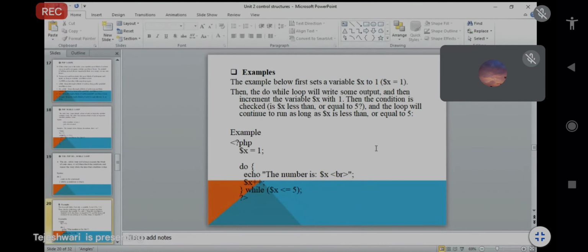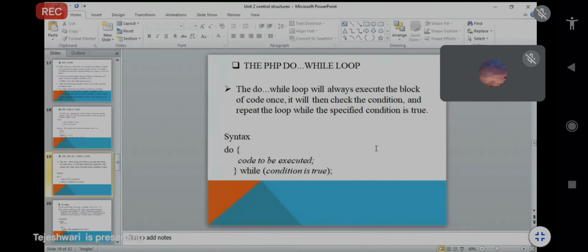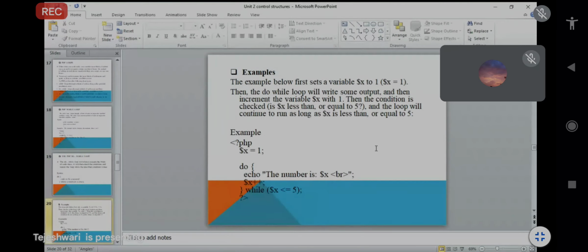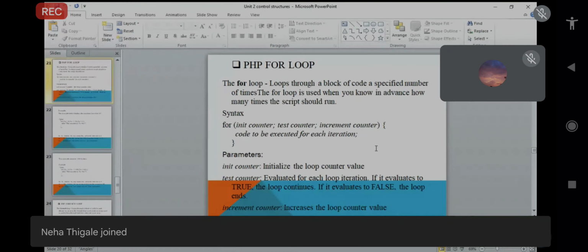The condition given is $x less than or equal to 5. Until that condition is satisfied, the loop will continue executing, until $x is less than or equal to 5. Simple, nothing more. We will see it with an example in the XAMPP server also.